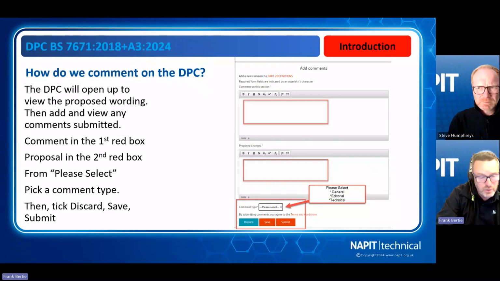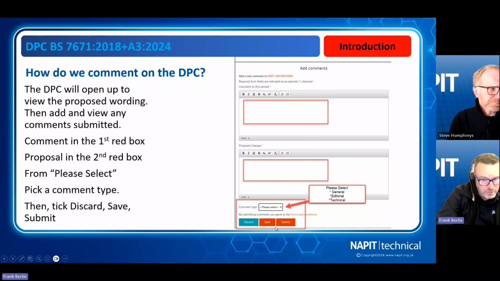You've got to have a reason why you've got a comment on this section and your proposed change to that section. Then the next part you've got to look at, in the bottom red box, you've got to please select. Now this has got 3 sections: a general comment, an editorial comment, or a technical comment, and you've got to select one of those to go forward.